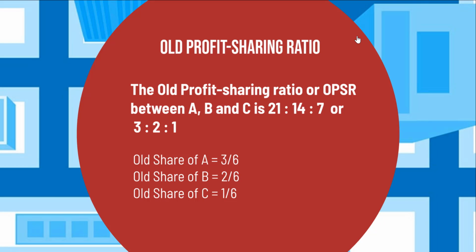From this we can infer that the old share of A is equal to 3 divided by 6, old share of B is equal to 2 divided by 6, and the old share of C is equal to 1 divided by 6.